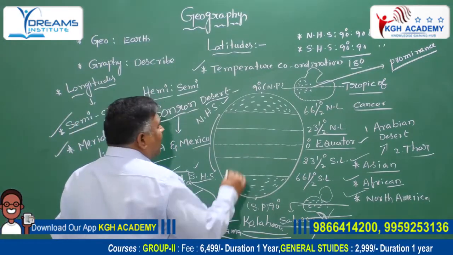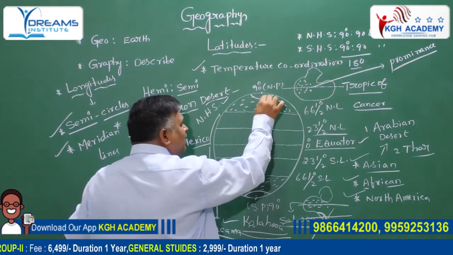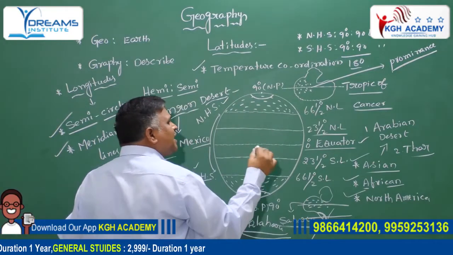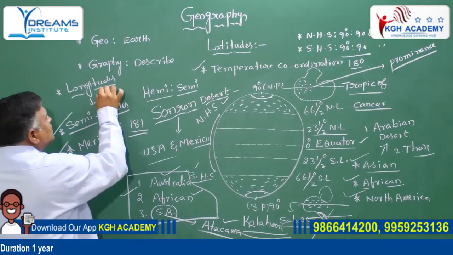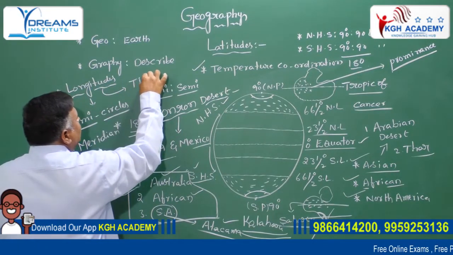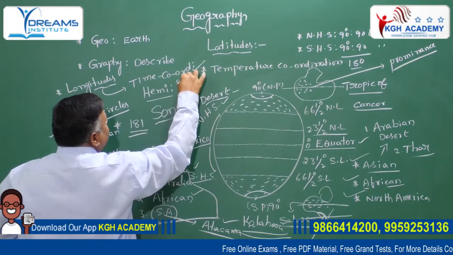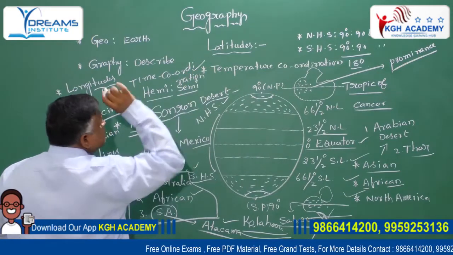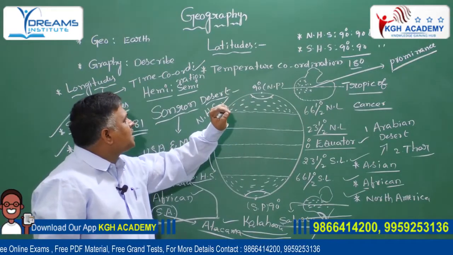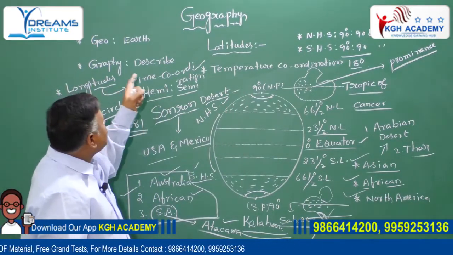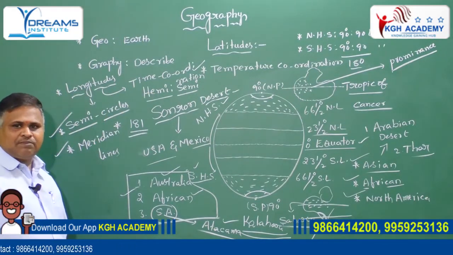It is the north pole, it is the south pole. Generally, longitudes are very useful for time coordination, that is, for calculating time. Latitudes are very useful for temperature coordination, as well as longitudes are very useful for time coordination. Longitudes are semicircles and also meridian lines.